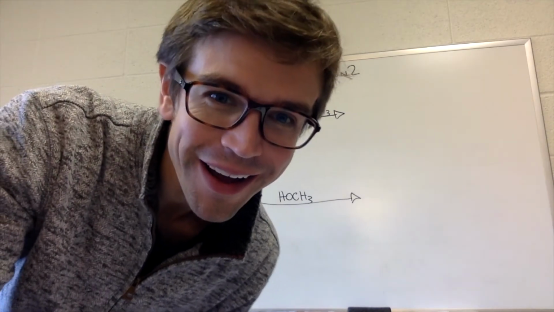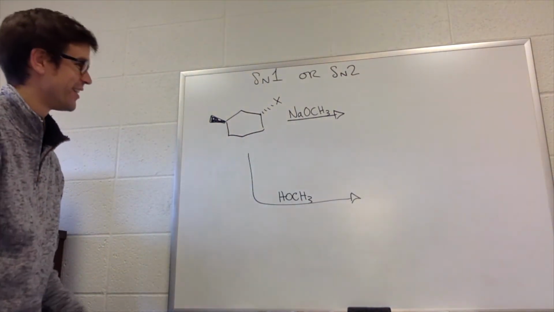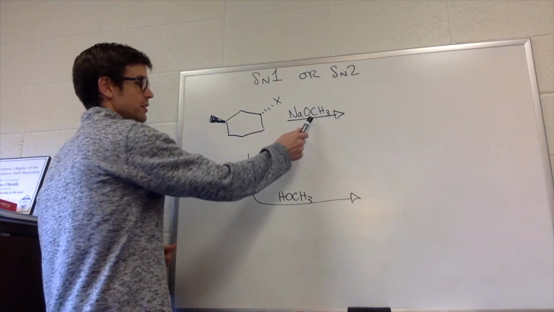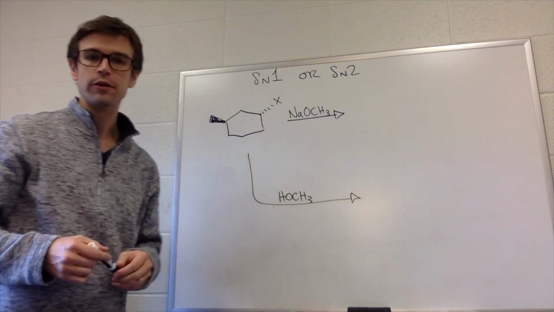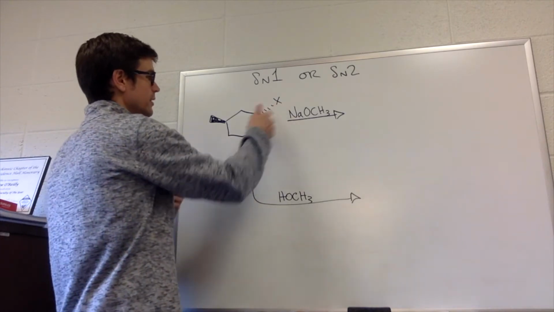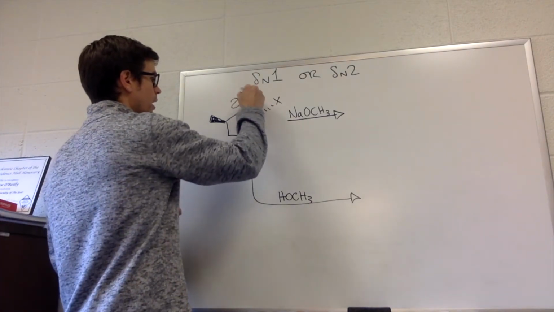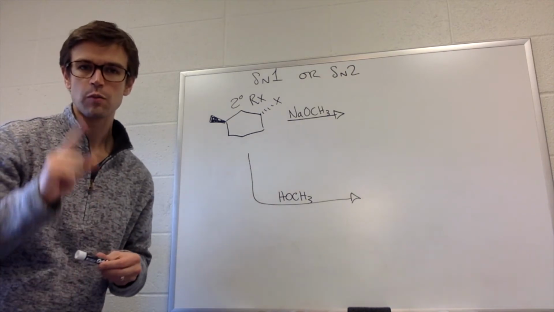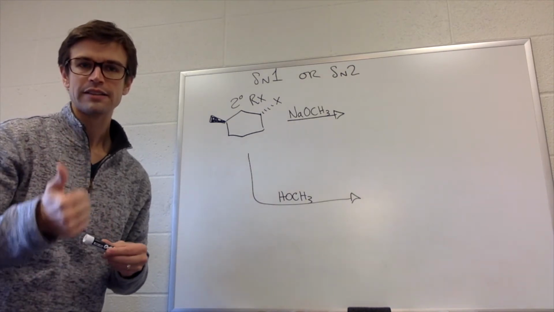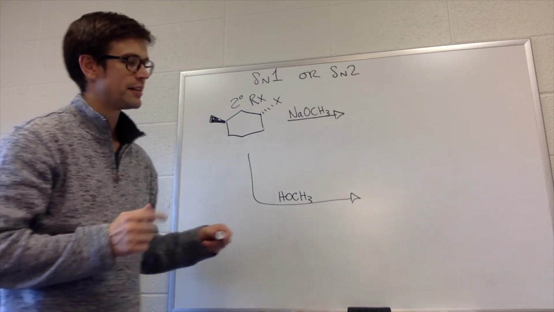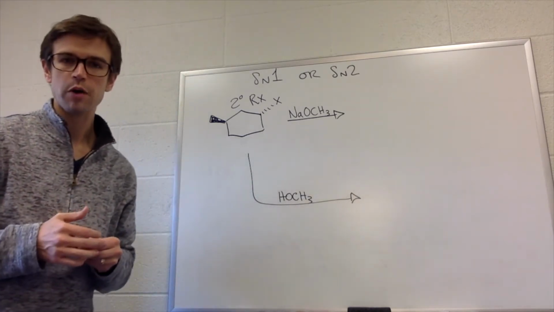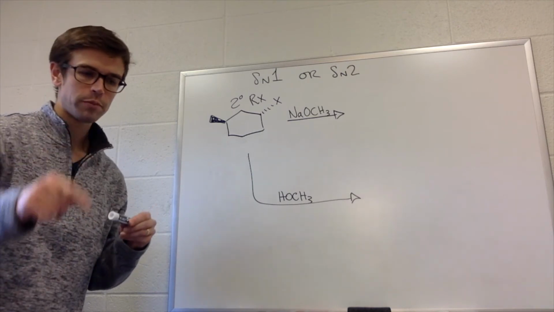We're back. All right. So we have this molecule, treating it with the two different sets of conditions, our strong nucleophile, our weak nucleophile. What is this? This is a secondary alkyl halide. So you have to decide two things. One, is it SN1 or SN2? And then secondly, I want you to predict the products. So go ahead and do both of those things. Paused.